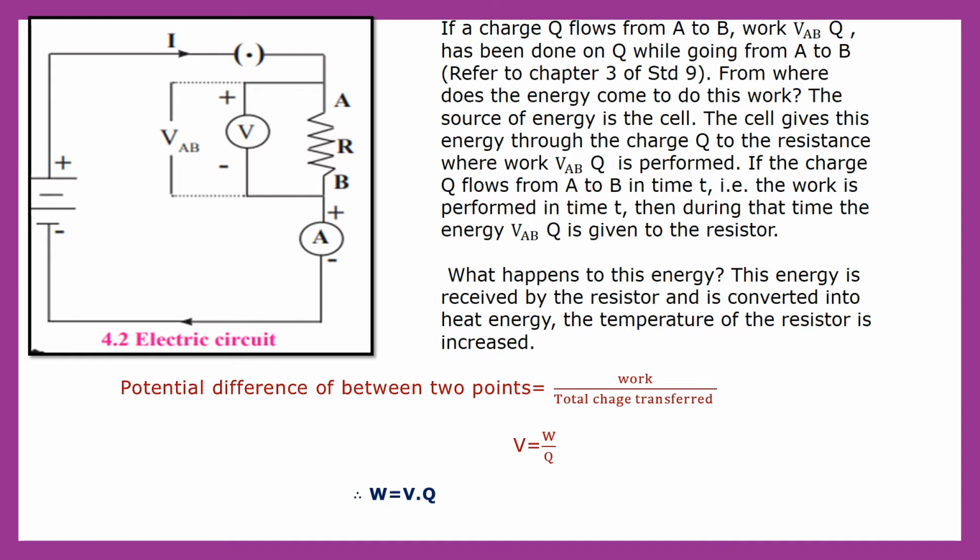Children, how did this VAB into Q come? Already you have learned this in chapter 3 from 9th standard, that potential difference is equal to work upon total charge. Now here we have to calculate work, so the potential difference will multiply by Q. In short, work is equal to potential difference into charge. And this potential difference we are measuring here from point A to point B.